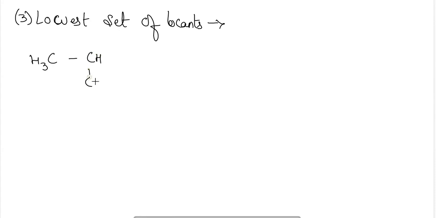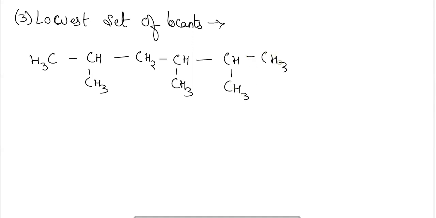Here I have taken a compound where more than one substituent group is present. Here in this chain, we can see that more than one substituent group is there. 1, 2, 3, 4, 5, 6. 1, 2, 3, 4, 5, 6. 1, 2, 3, 4, 5. So the longest chain can be either this straight chain one or this one. These two can be the longest chain here. So I am taking the straight chain one as the longest chain.